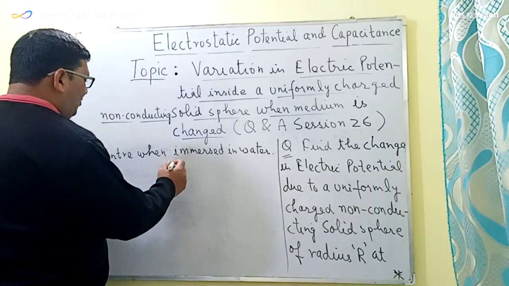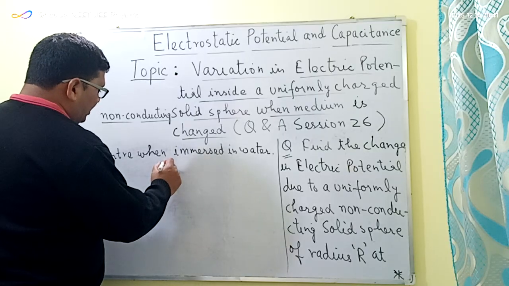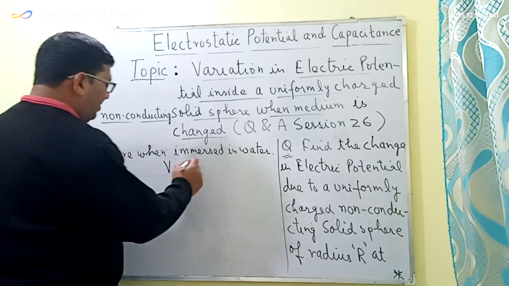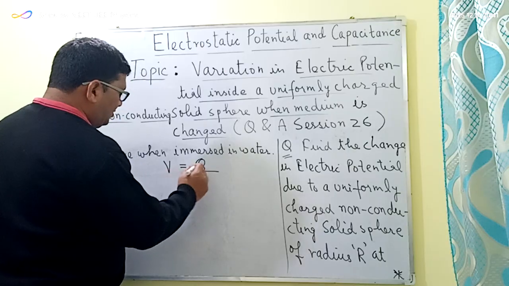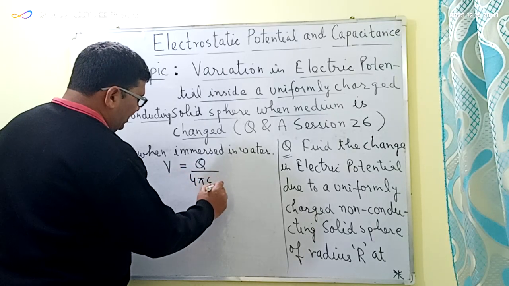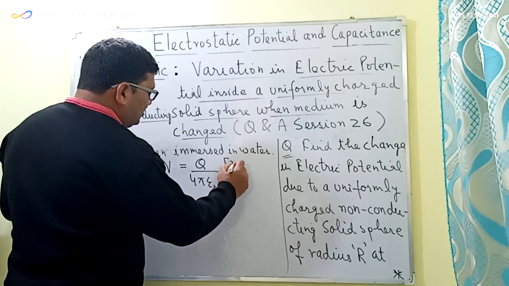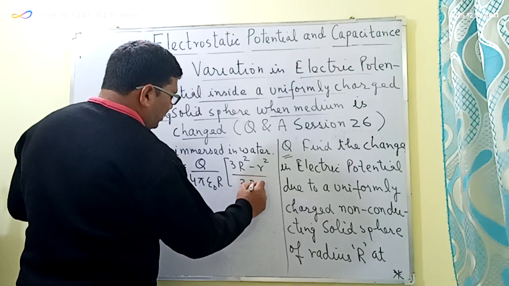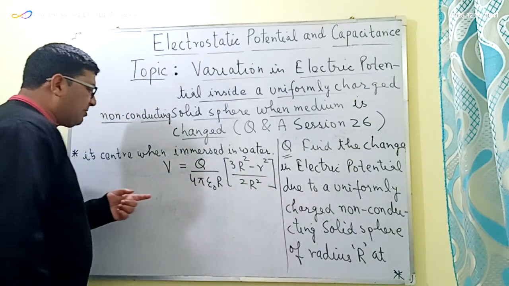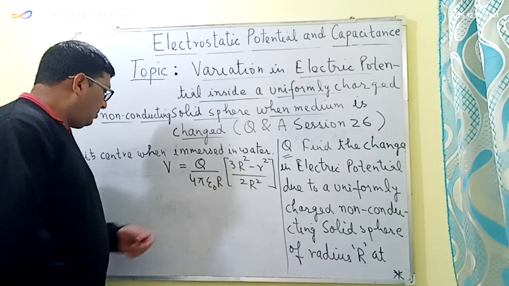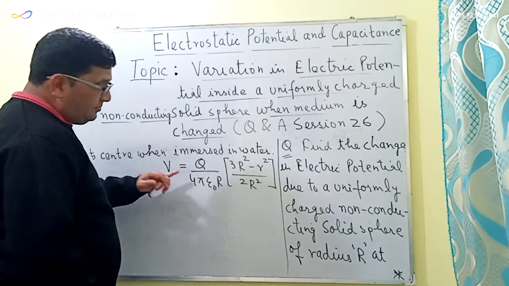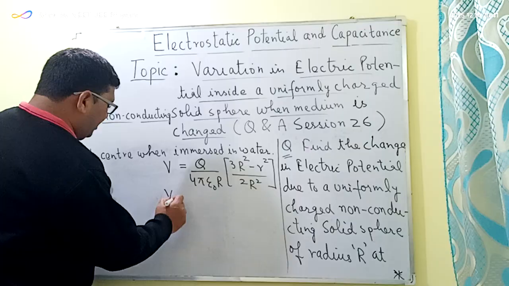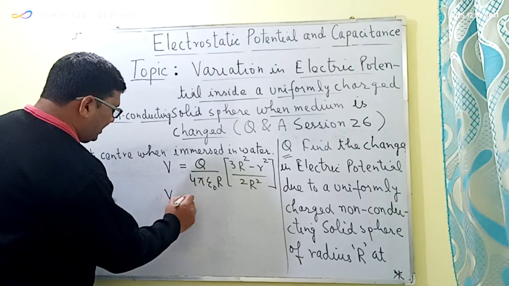In session number 24 we derived the equation for the electric potential inside a non-conducting solid sphere, given by the formula V is equal to Q divided by 4 pi epsilon naught R, in bracket 3 capital R square minus small r square divided by 2 capital R square. This formula is applicable when the medium is free space or air. When the solid sphere is in free space or air, the potential is V air.